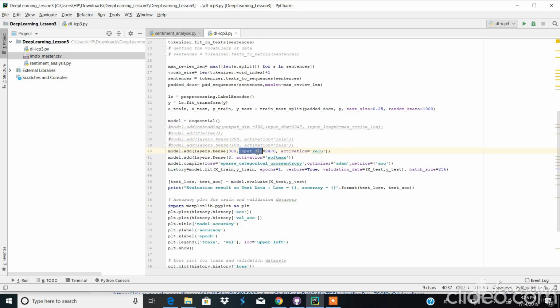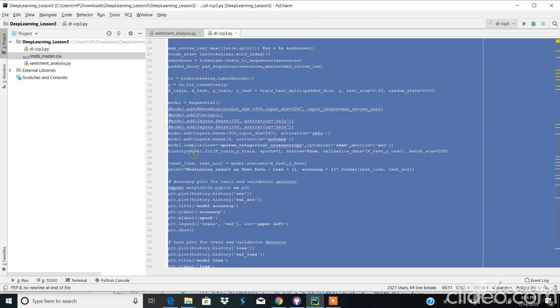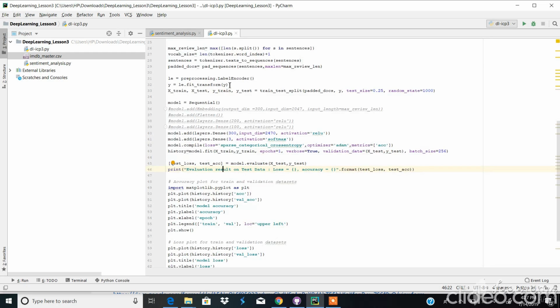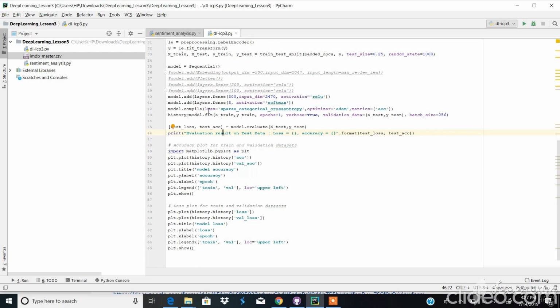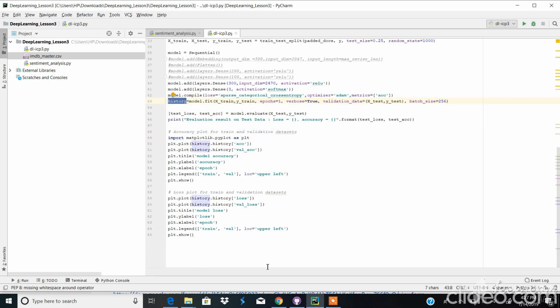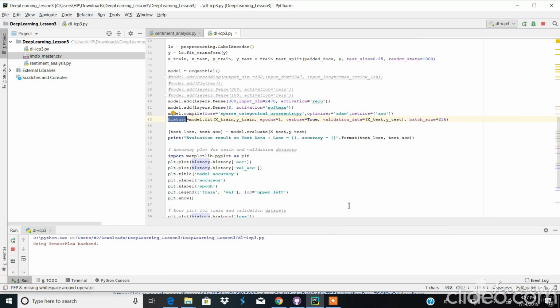Now I'm taking the input dim here, and the layers that I've corrected, giving only 3 layers in the output with softmax activation. Then I train my network using this model, calculate the loss and accuracy, and plot the accuracy and loss using the history object that we trained. Now let me run this code and see the output.